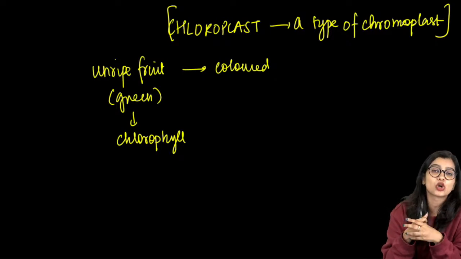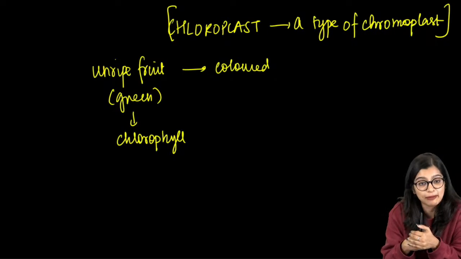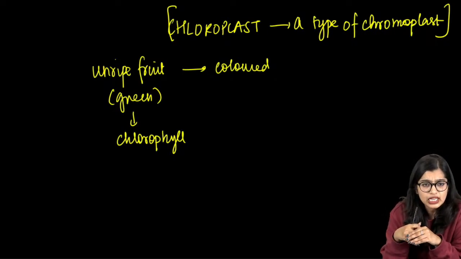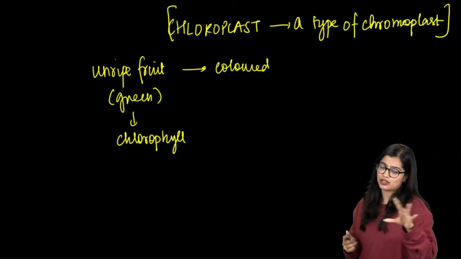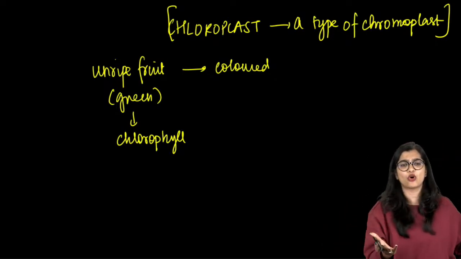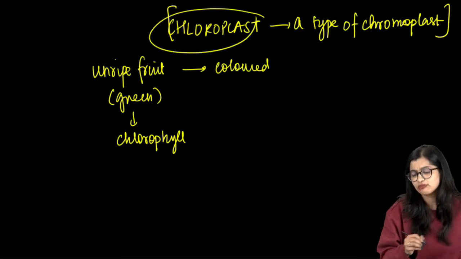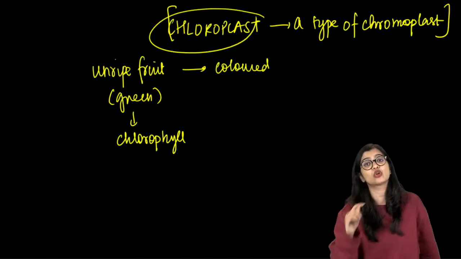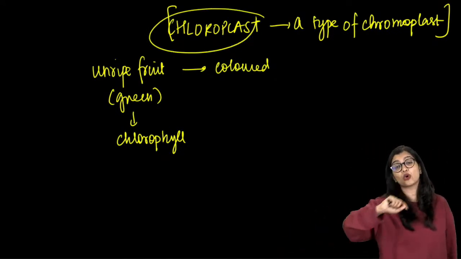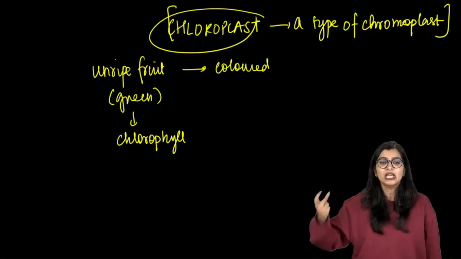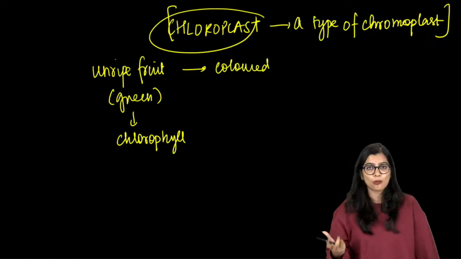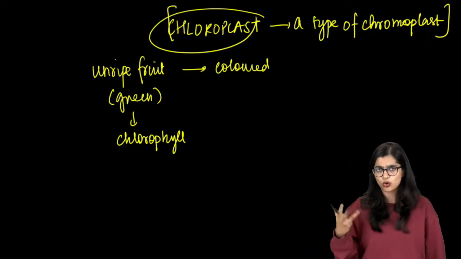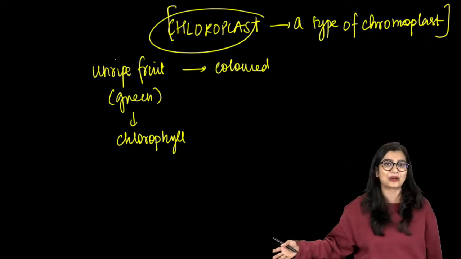How do we define a chromoplast? It is a plastid which has pigment, right? Actually, as a matter of fact, you can say that chloroplast is a type of chromoplast, but we call it out separately because the functioning of chlorophyll is very, very important. But chromoplast is a plastid with pigment, so chloroplast is technically chromoplast.